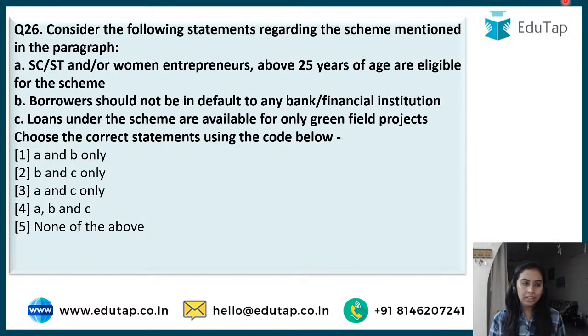So there are three statements. Let's see if you can identify the correct statement. SC, ST or women above the age of 25 years are eligible for the scheme. Borrowers should not be in default in any bank or financial institution. Loans under the scheme are available only for greenfield projects. So guys, what is the answer? B and C are the only correct answers. A, the age criteria has not been set, right?